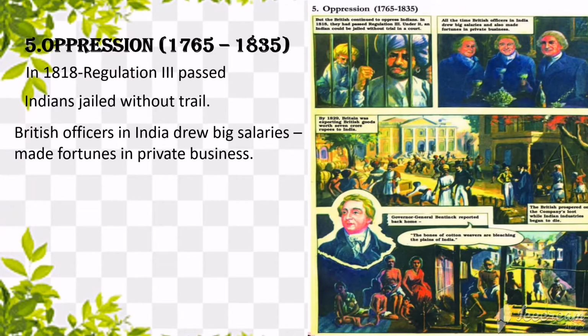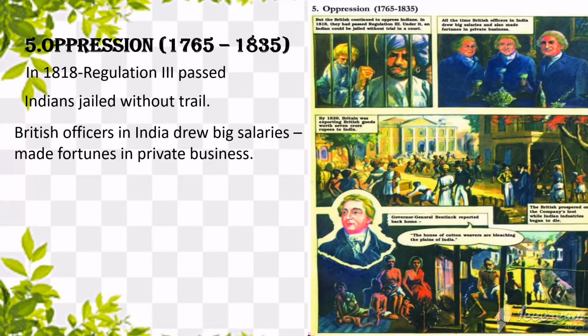Do you know what that means? Both British officers and Indian educated persons work together under the British government in India. Both British people and Indian educated persons were given equal job, equal work, whereas only the officers from Britain were given big salaries.